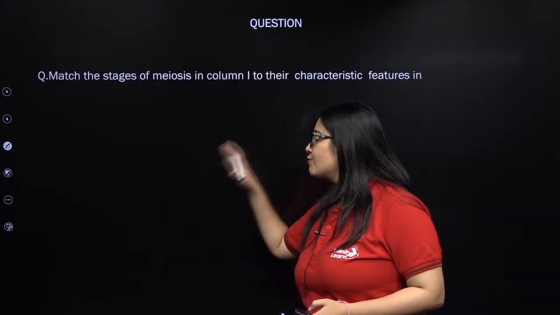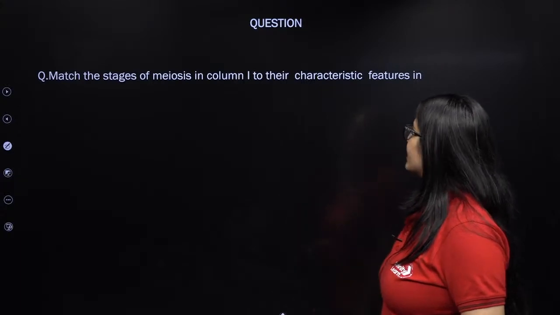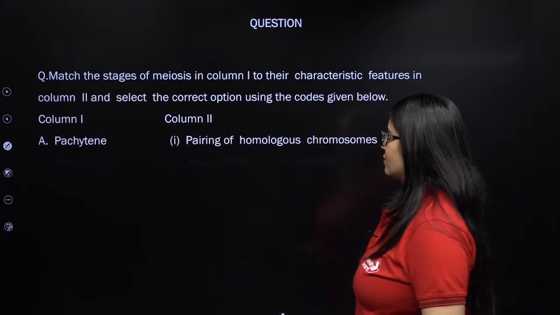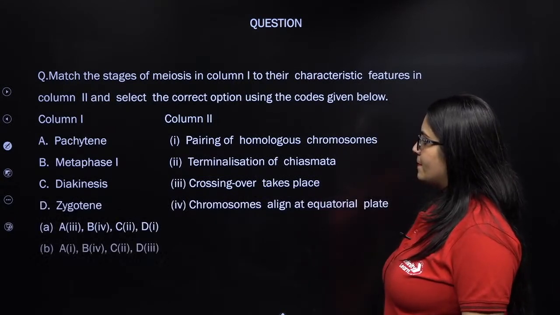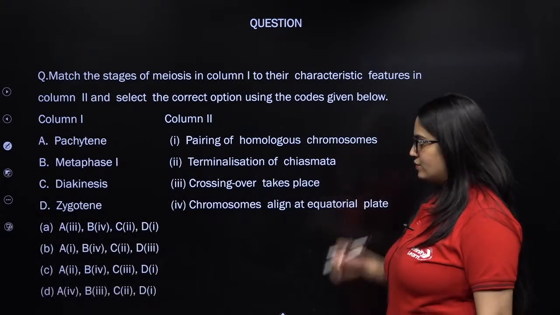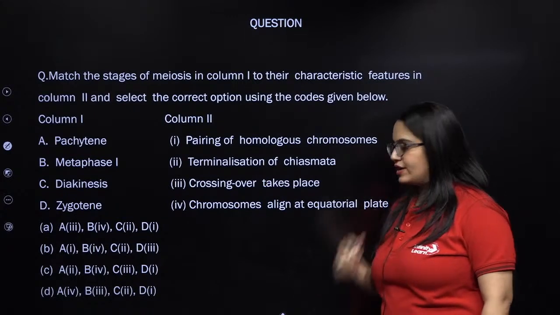Match the stages of meiosis in column 1 to their characteristic feature. Try to give me the answer.